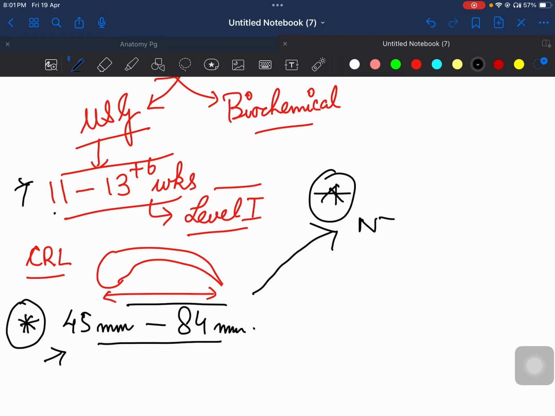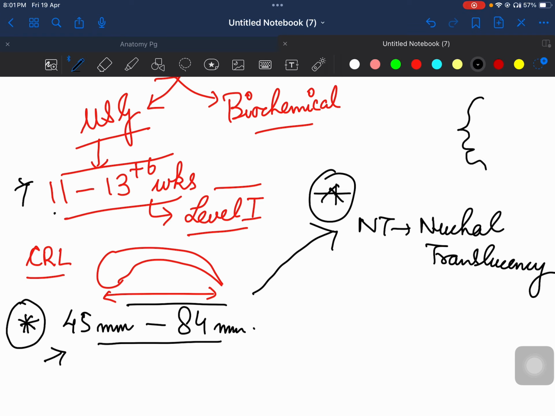Number 1 is NT. NT is nuchal translucency. Okay, nuchal translucency means if this is your baby's face, then at the back of the neck, what is the thickness of subcutaneous fat? Okay, so you can just Google and see photos, ultrasound photos.